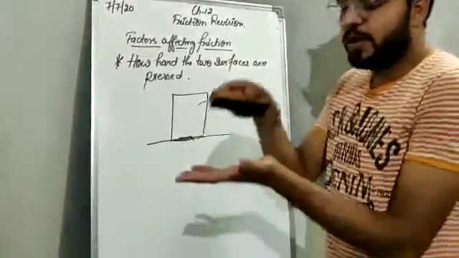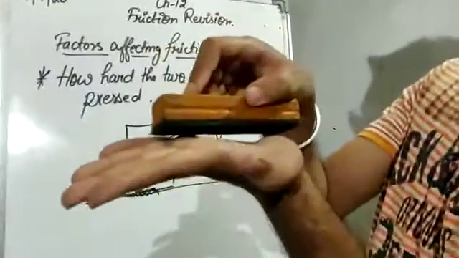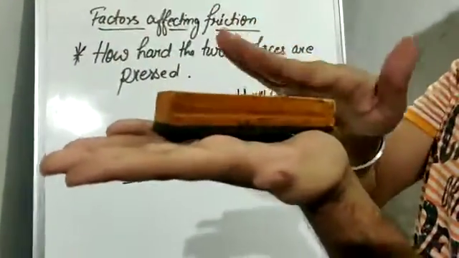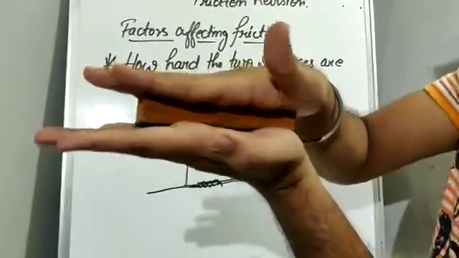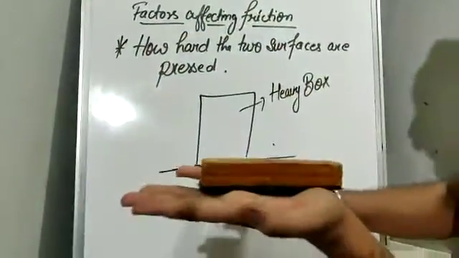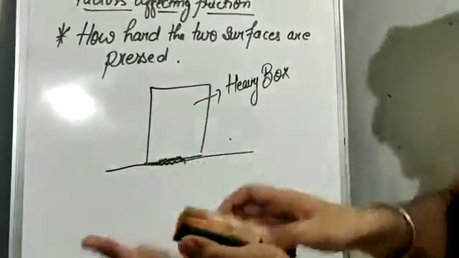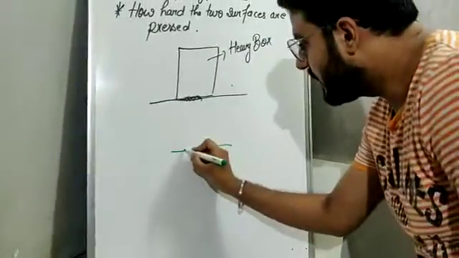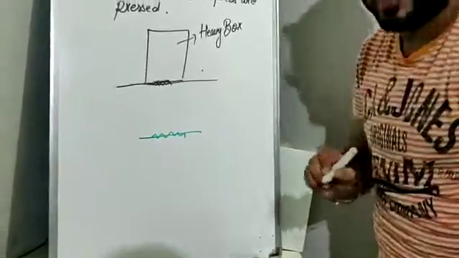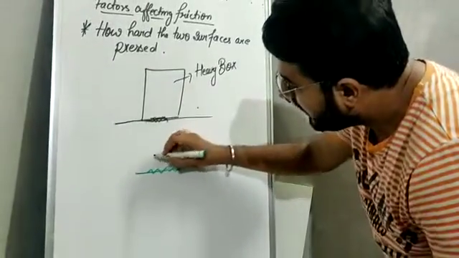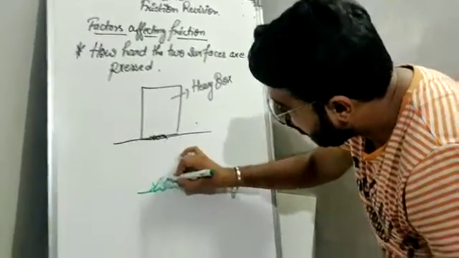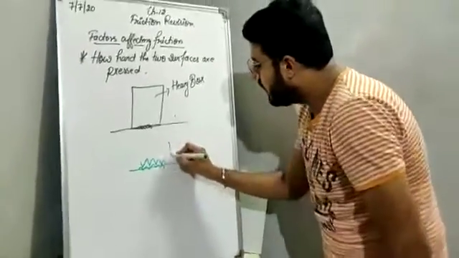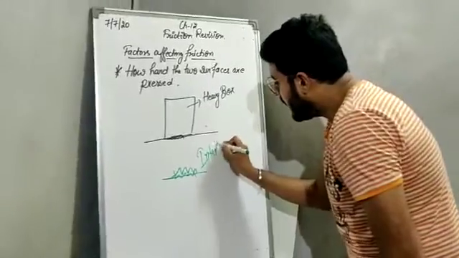For example, this is the box and this is the floor. So if I press it, the box is heavy. So the irregularities of the surface and the irregularities of the surface of the box will interlock.